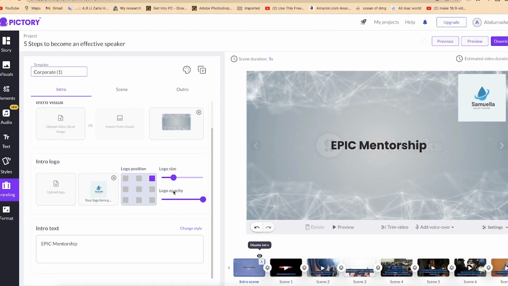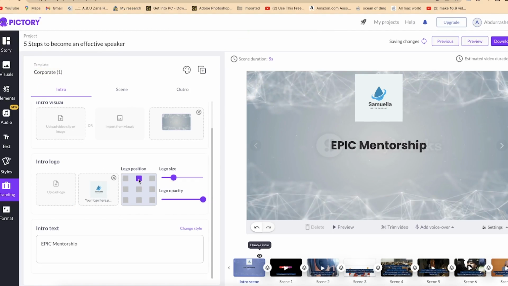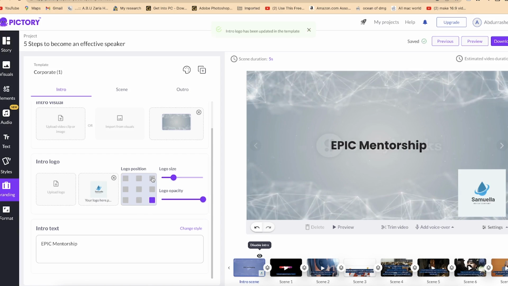You can vary the location of the logo. You can put it here, or you can put it at the top left, top right, or bottom center, or bottom right. So it's up to you. But in my own case, I think I prefer it at the bottom right. Then let's reduce the size. Let's reduce the sizing to make it a bit smaller.